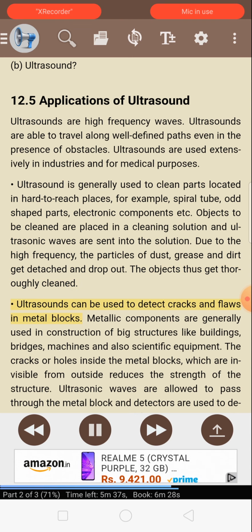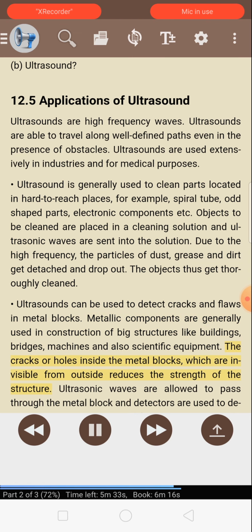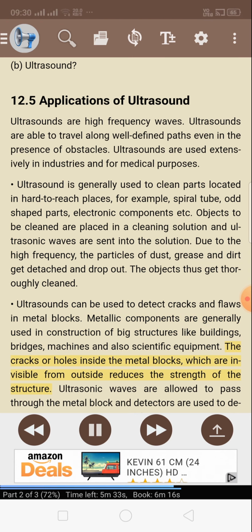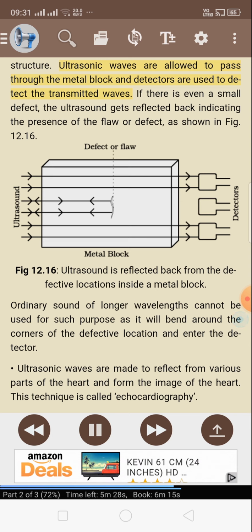Ultrasounds can be used to detect cracks and flaws in metal blocks. Metallic components are generally used in construction of big structures like buildings, bridges, machines, and also scientific equipment. The cracks or holes inside the metal blocks, which are invisible from outside, reduce the strength of the structure. Ultrasonic waves are allowed to pass through the metal block, and detectors are used to detect the transmitted waves. If there is even a small defect, the ultrasound gets reflected back, indicating the presence of the flaw or defect, as shown in Figure 12.16. Fig. 12.16, ultrasound is reflected back from the defective locations inside a metal block.